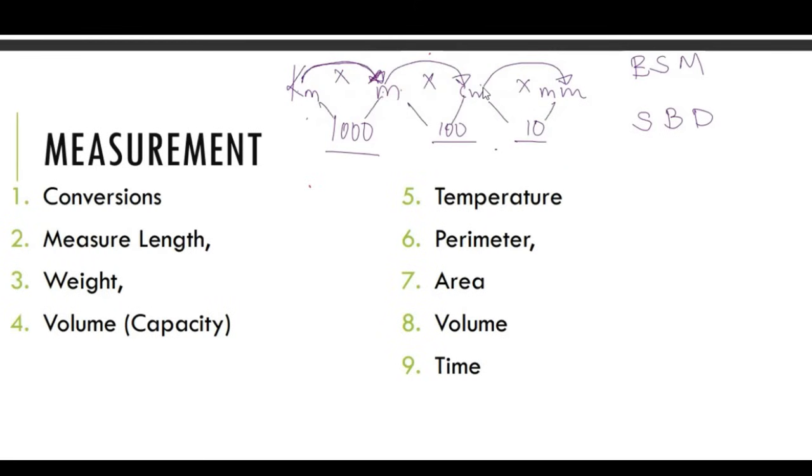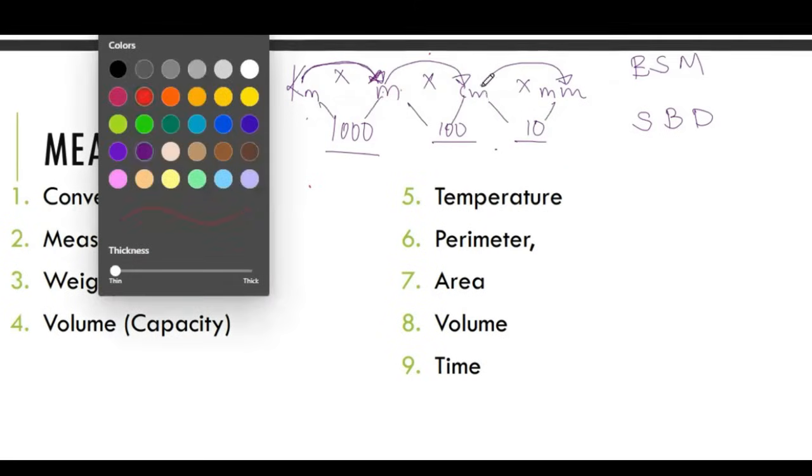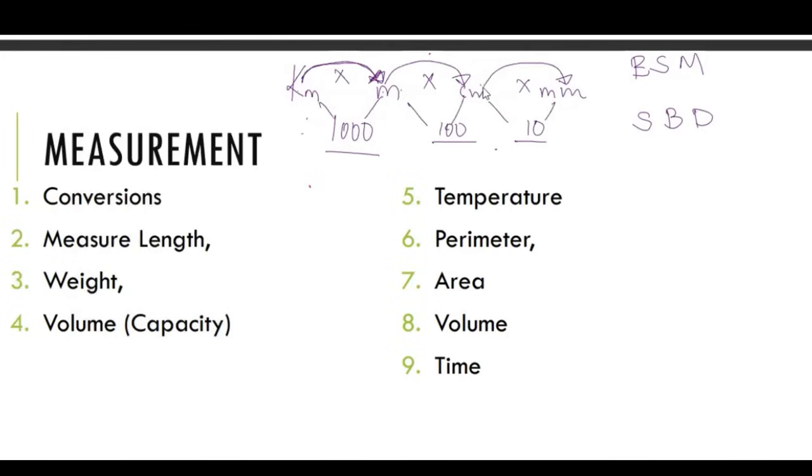So the other way around, small to big. That's it. Now we've been moving from left to right. Then if you're moving from right to left, this is when you need to divide. Left to right, you need to multiply.